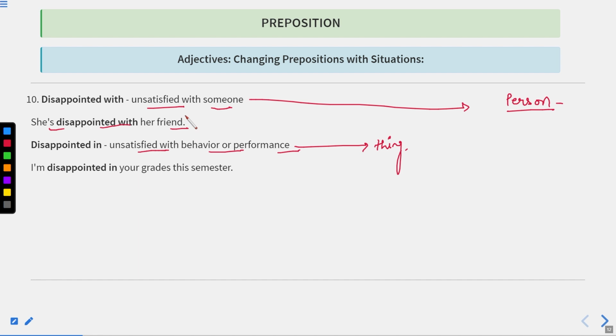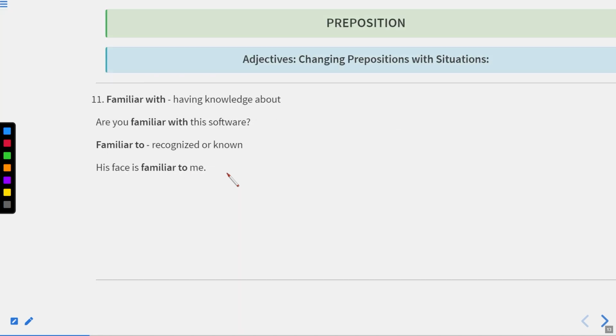It means she did not like the behavior of her friend. Or maybe it is possible that she did not like her friend's score of marks. Disappointed in means when we are unsatisfied with behavior or performance. I'm disappointed in your grades this semester. So here we can use disappointed in. Now let us move to the next one.